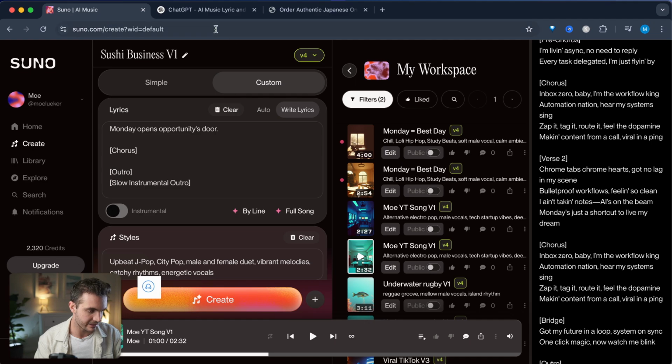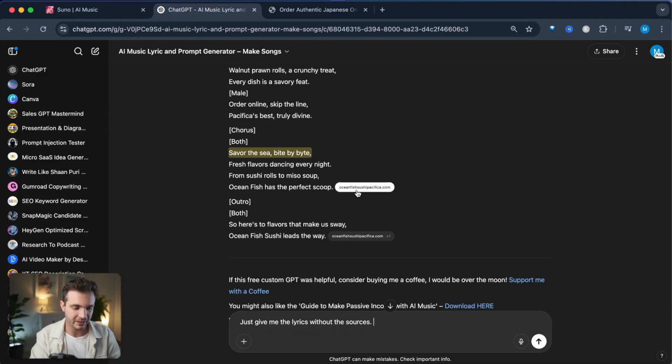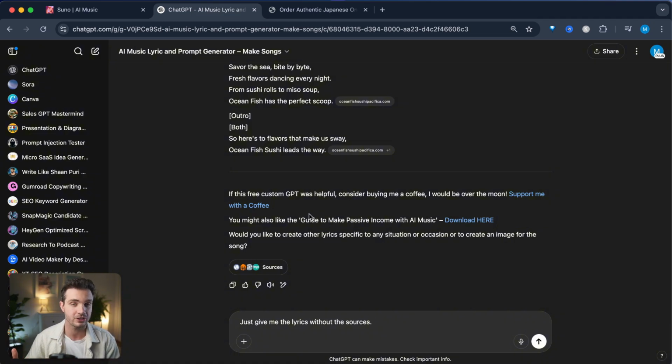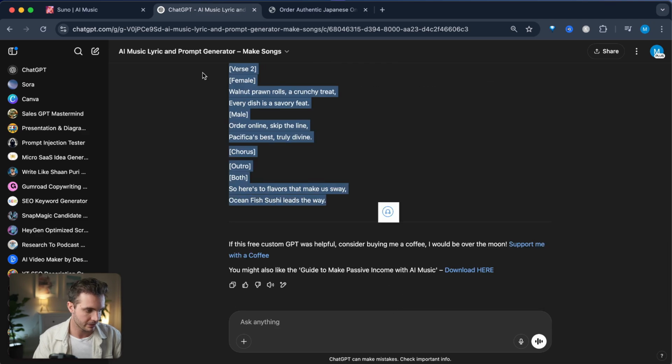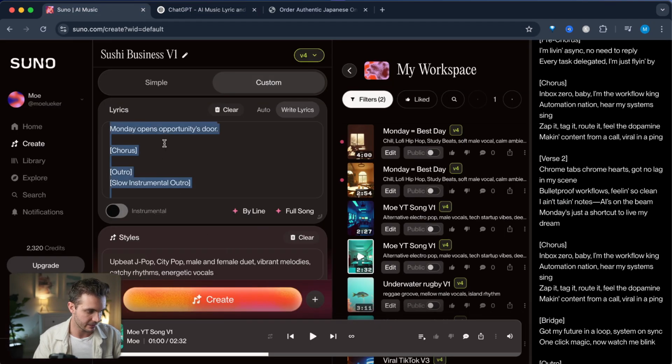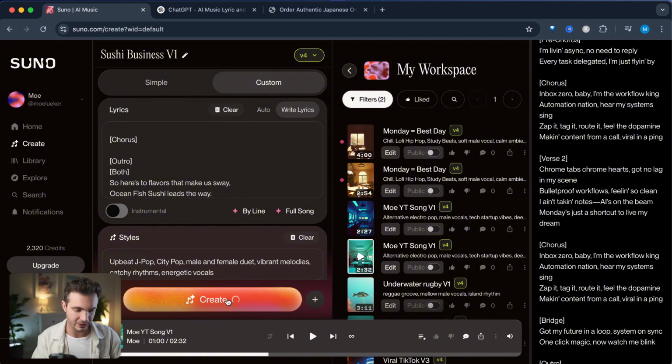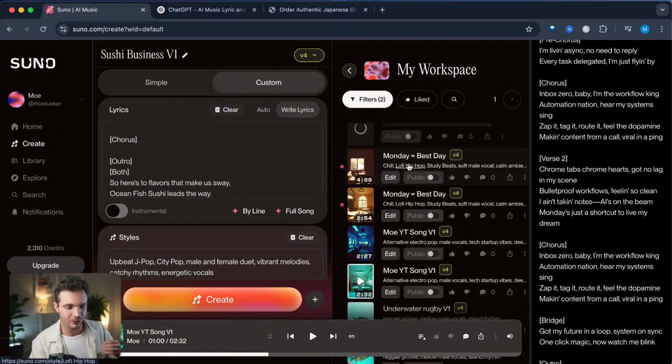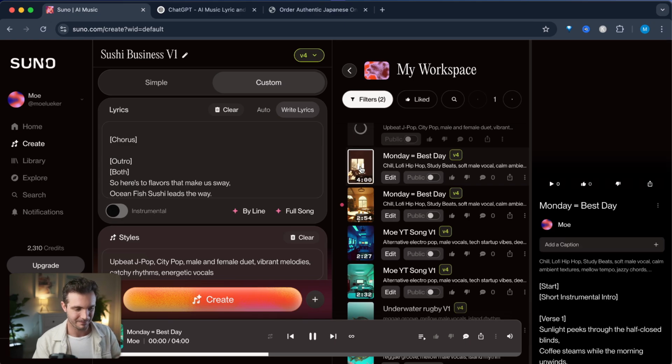The style is this. While I was trying to copy it, it took into account the sources, which is great for us to do research if we do this more seriously. But in this case, we want it without the sources, so let's reprompt it. Here we go. Let's paste that in here. Let's recreate the song. And while this is generating, let's listen to Monday equals best day.